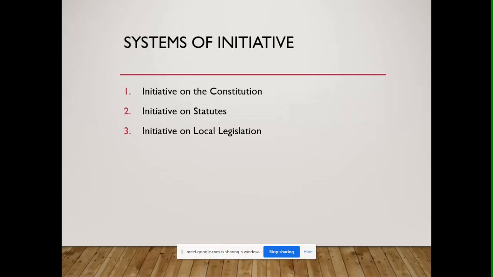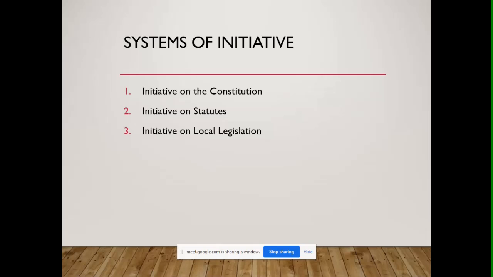There are three systems of initiative. We have the initiative on the Constitution, initiative on statutes, and initiative on local legislation. So initiatives on the Constitution, as it states, refers to petitions proposing amendments to the Constitution.